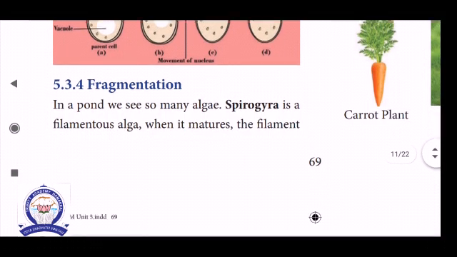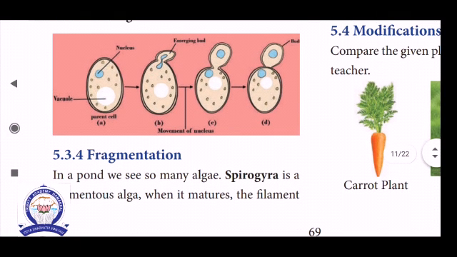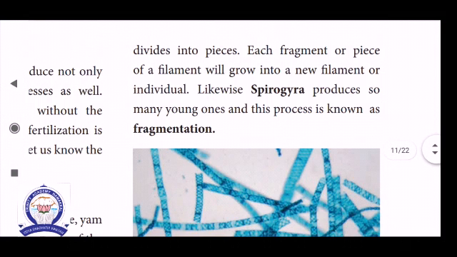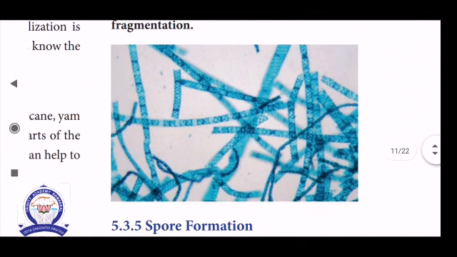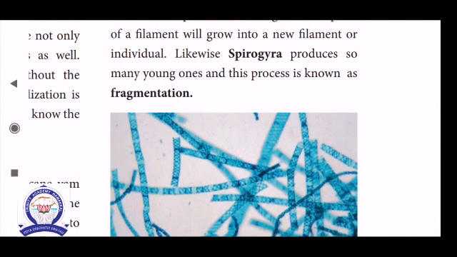Next one, fragmentation. Example, Spirogyra. In a pond, we see so many algae. Spirogyra is one of the green algae, a filamentous algae. When it matures, the filament, see the picture, this is the Spirogyra algae, divides into pieces. Each fragment or piece of a filament will grow into a new filament or individual. Spirogyra produces so many young ones, and this process is known as fragmentation.